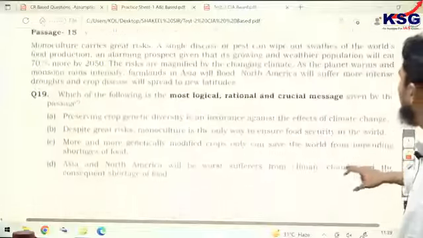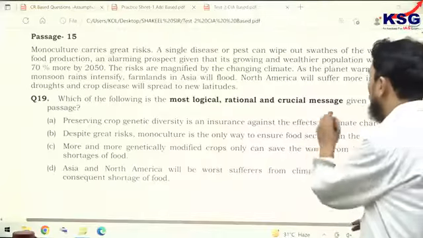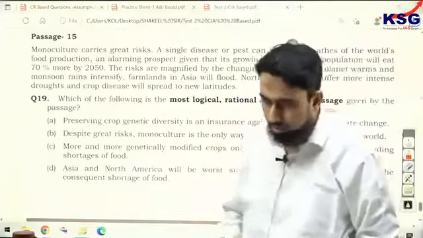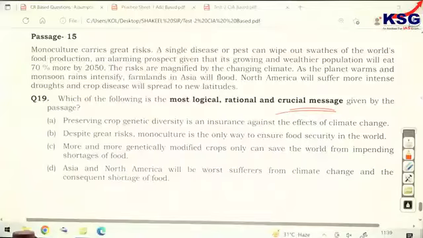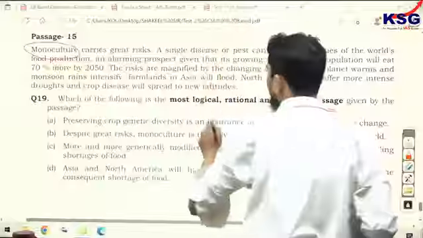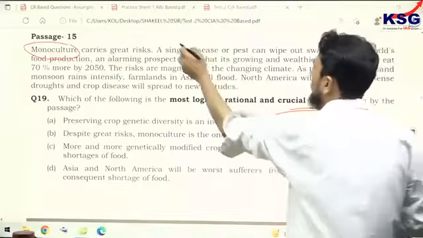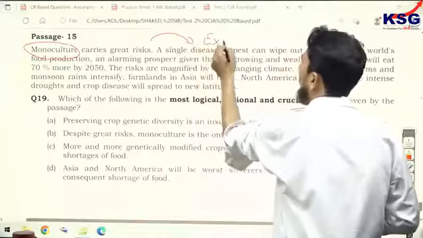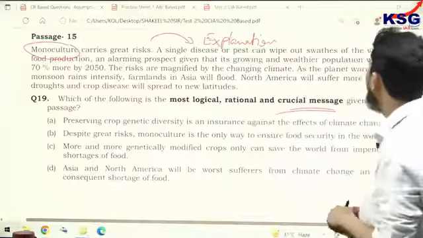So assumption and inference questions are now going on. Passage number 15. Again, this passage asks you the crucial message. I told you that crucial message is a very favorite question of UPSC. They keep asking this question. So in this question, the author talks about monoculture, carries great risk, and what is the risk? Author explains the risk. So this second part is the explanation of the first sentence, right?